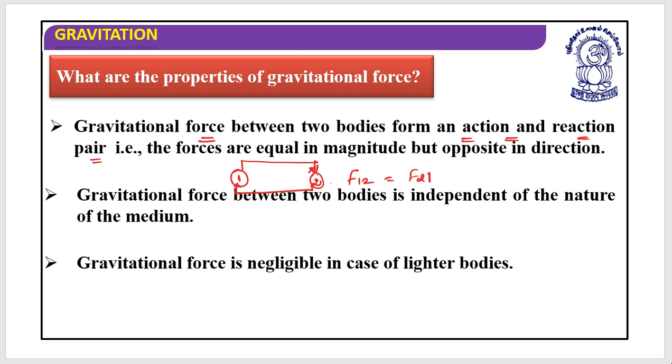So they are always equal and opposite, and this forms an action reaction pair. I hope this is clear. So F12 is equal to F21. They always form an action reaction pair.